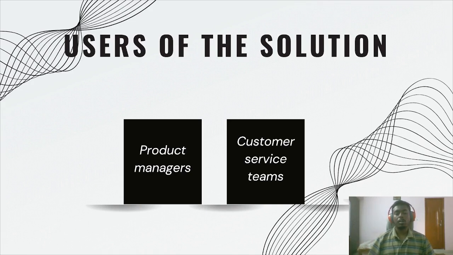So this can automate the process of returns and make it more hassle free for the consumer.